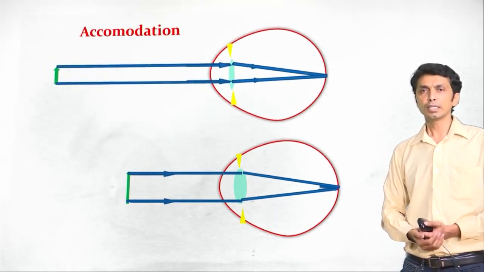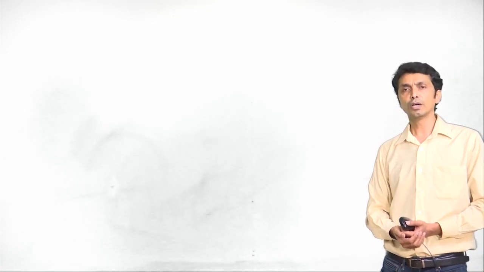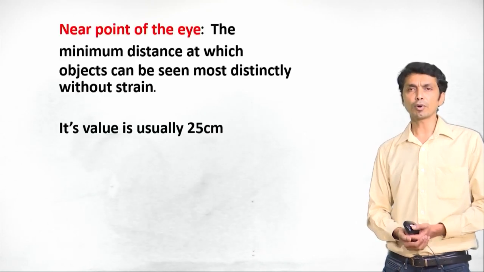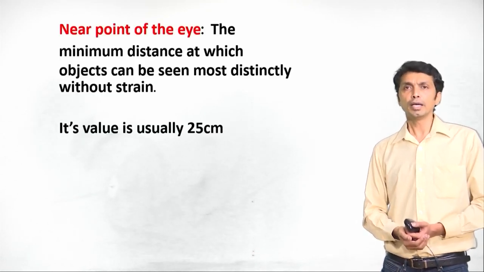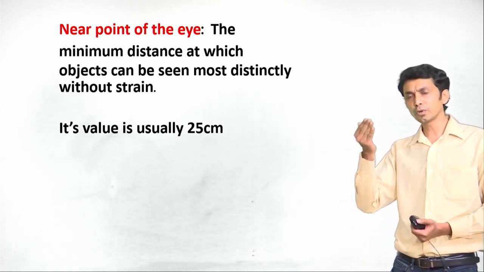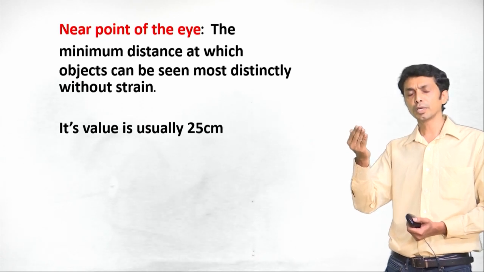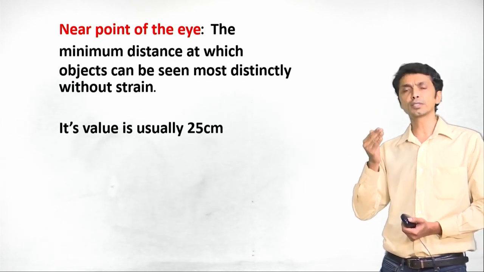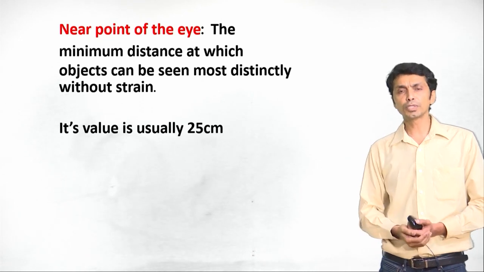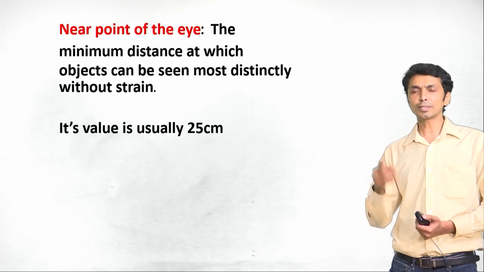This is how the lens accommodates its focal length to form the image on the retina and give us a proper, accurate image. When we try to bring an object closer to the eye to read, there is a limit. If we take the object nearer, it may not be visualized properly. It may be blurred.